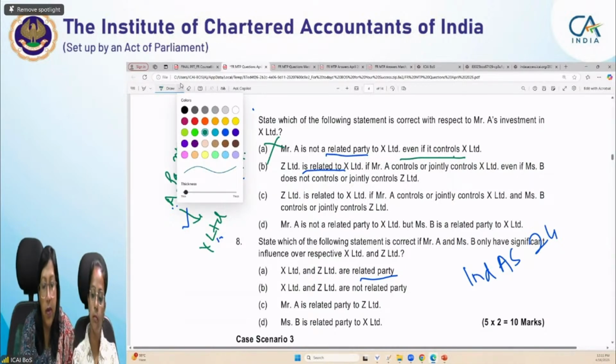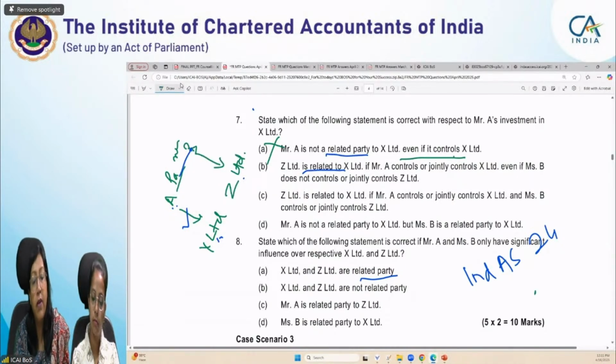मूव ऑन टू वी वाला. State which of the following statement is correct if Mr. A and Miss B only have significant influence over respective X limited and Z limited. See, significant influence का मतलब क्या हुआ? Associates. Significant influence means associates हो जाते हैं, आपका कंट्रोल नहीं आ रहा.